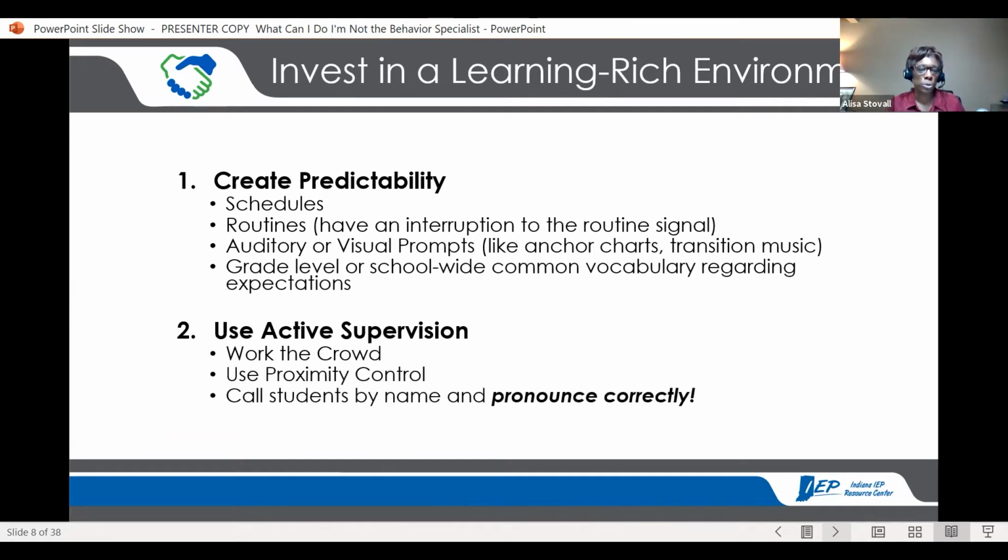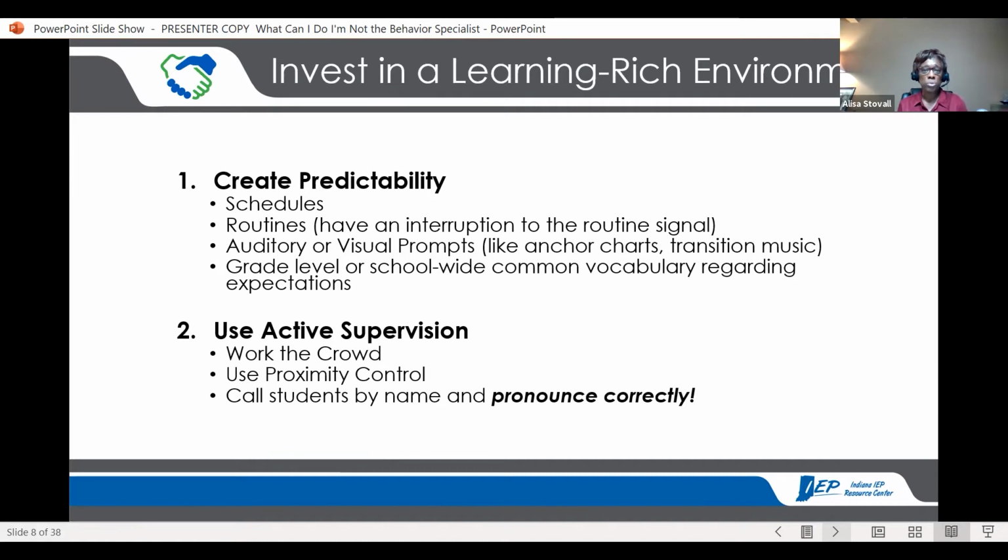Using proximity control, getting close to kids. All of them from time to time need us to be close to them, okay? Passing through, hanging out outside of my classroom door as students were moving by, just to say hello, calling students by their name and pronouncing it correctly, and only shortening a student's name if they're okay with that.